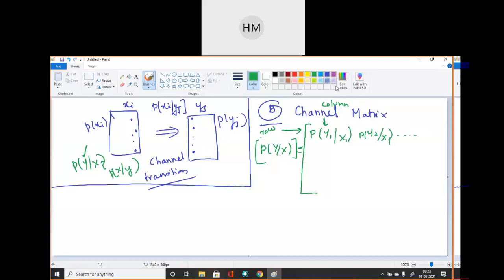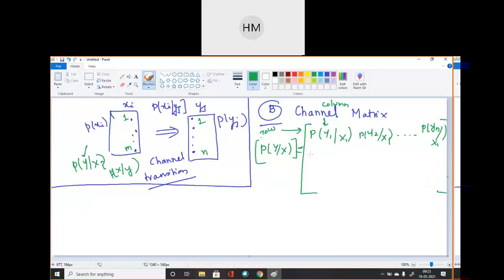Then you have to write the last probability. Up to where is the value of y varying? It is varying from 1 to n. Input value is varying from 1 to m. So P of yn upon x1. Clear? This is my last probability.